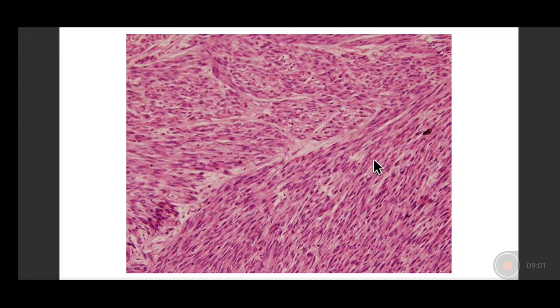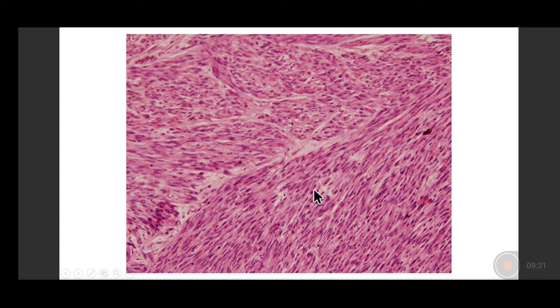Now, what do these look like? They look exactly like what you see in the female genital tract. That means formed of long spindled out cells present in intersecting fascicles. So you have this bundle of smooth muscle going in one direction, another bundle of smooth muscle in another direction, and another bundle, and all of them intersect each other at various angles and may even intersect at perpendicular angles or 90-degree angles.